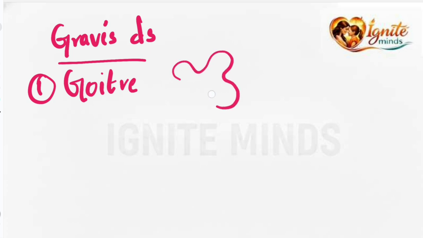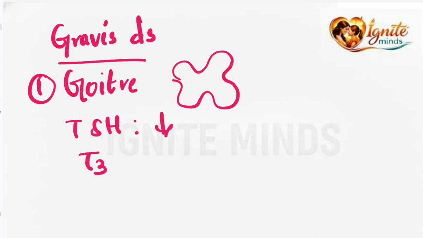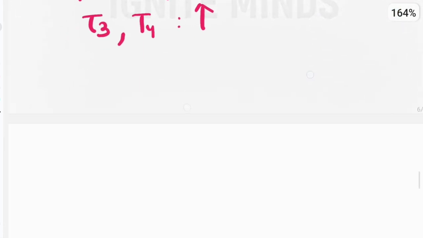Before that, the patient has got goiter, that is an enlarged thyroid gland, and TSH is decreased. T3, triiodothyronine, and T4, thyroxine, these thyroid hormones are increased. So these many pieces of information they have given.